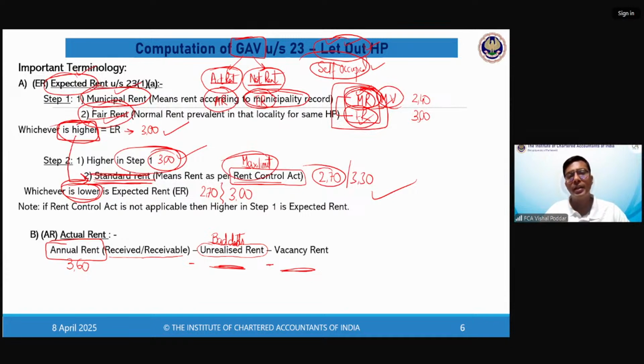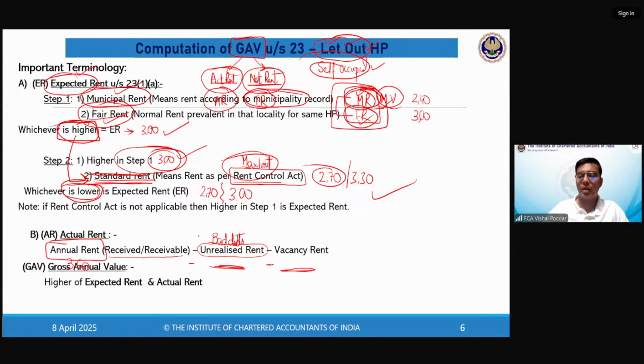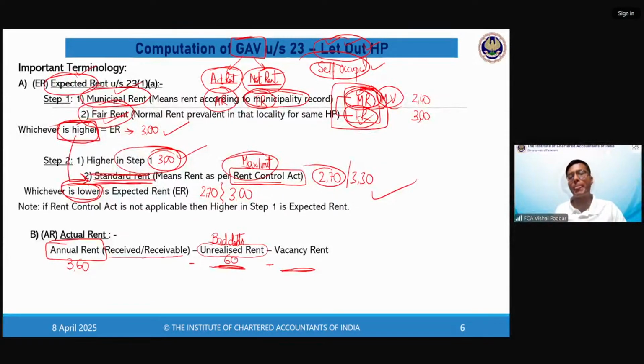So there are some bad debts which you will not be able to recover because the tenant has fled, whatever deposit the tenant had kept is also exhausted, and still some rent is pending. Such a case is unrealized rent, which we also call bad debts. So this unrealized rent will be deductible. Let us say it is 60.